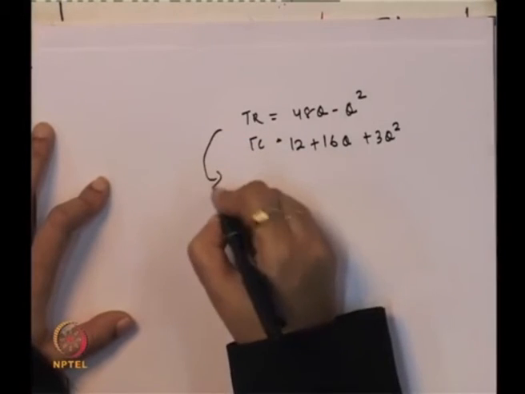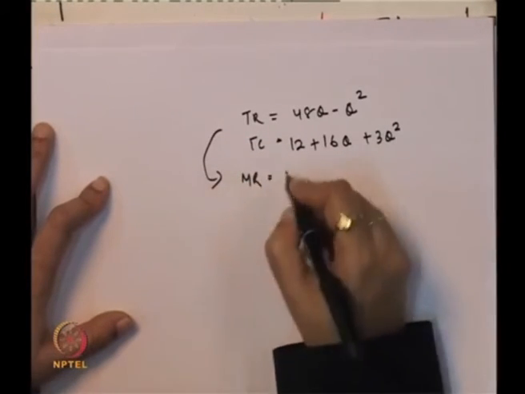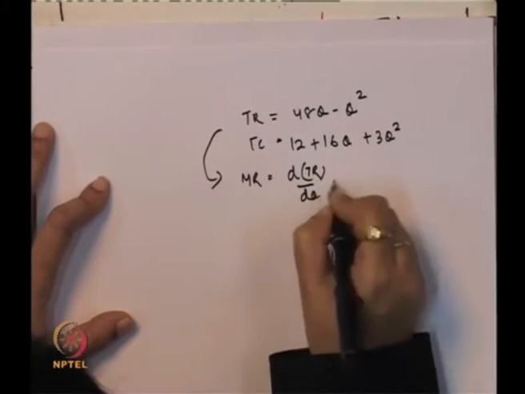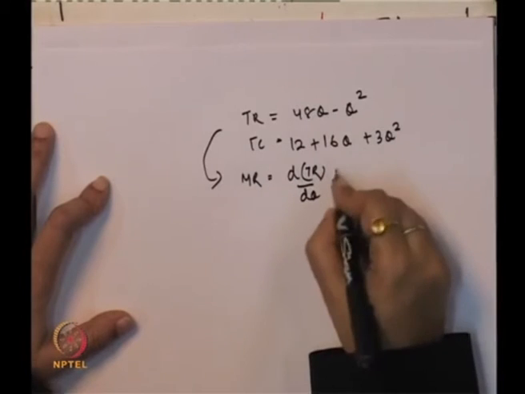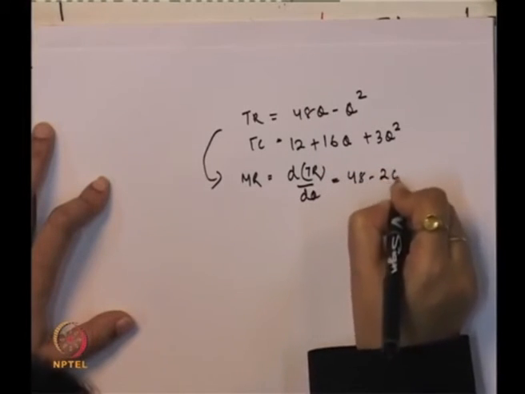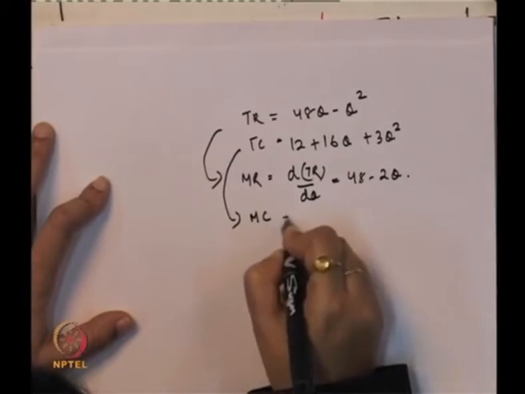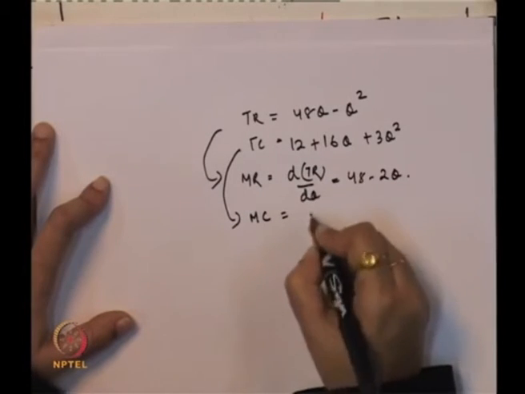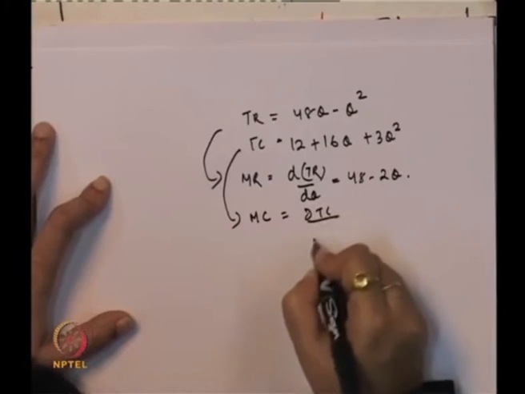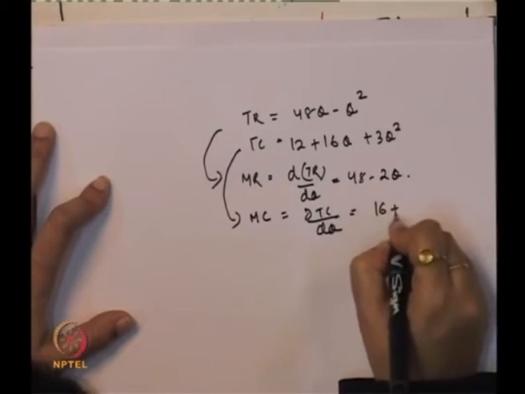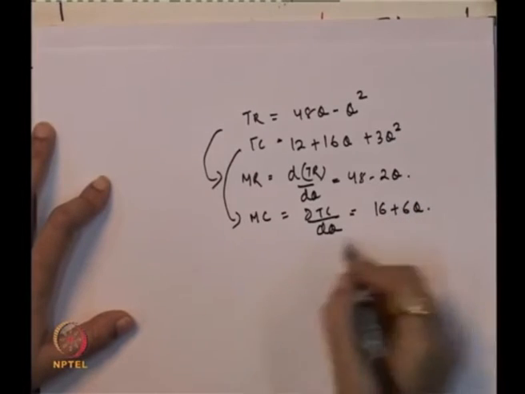What do we require now? We require the marginal revenue. So, marginal revenue is dTR by dQ. That comes to 48 minus 2Q, and from total cost we will find out the marginal cost, that is dTC with respect to Q. So, that is 16 plus 6Q.